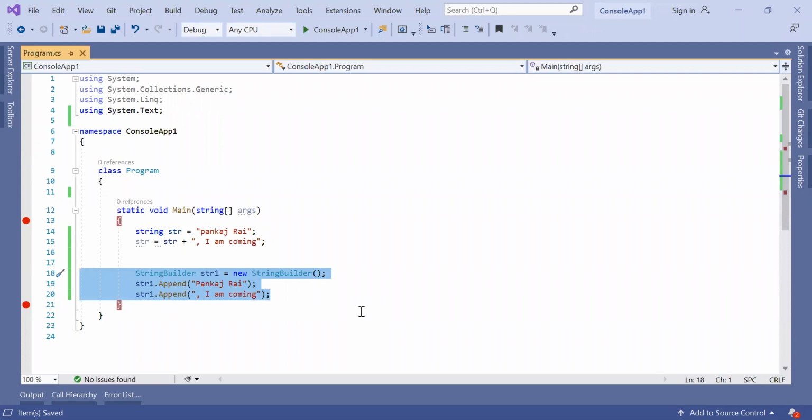So in this picture, you have to see the memory location. In the case of a string, new memory is always created and the old memory will be erased. The erasing only happens when the garbage collector is doing its job. But what it's doing is changing its reference to a new location.